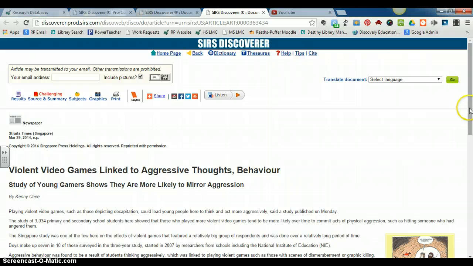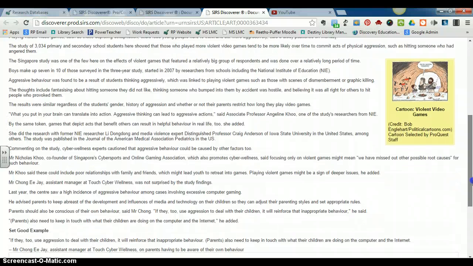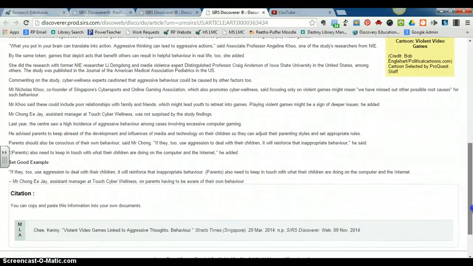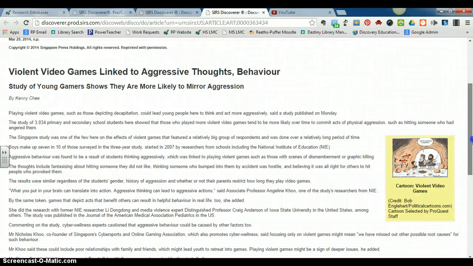So let's just kind of scroll through this article. All right, so here is the article. And it's going to talk about violent video games and their impact. The citation is right here. Again, as we said with eLibrary, it's fine if you copy and paste this citation, but you do need to make sure that it's in the correct format. So you're going to want to look at that MLA guide and follow any instructions that your teachers have given you. Main things to look at with these citations are capitalization and punctuation. All right, so this is what an article looks like.